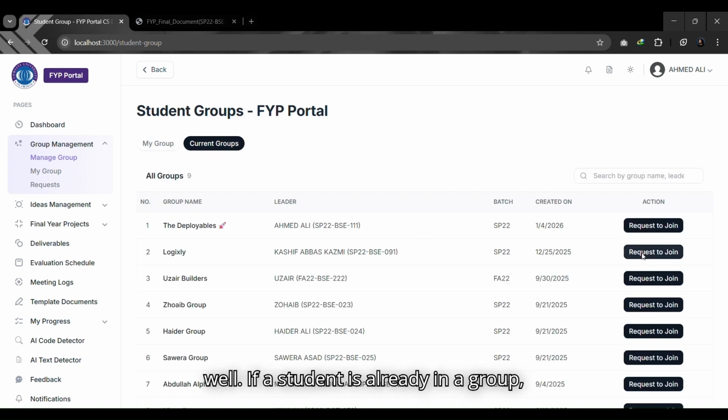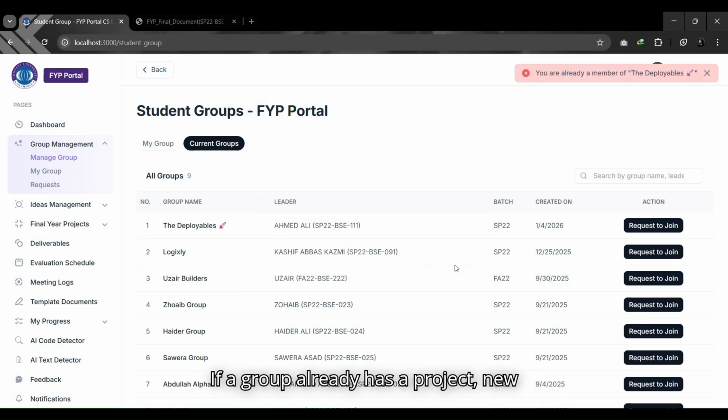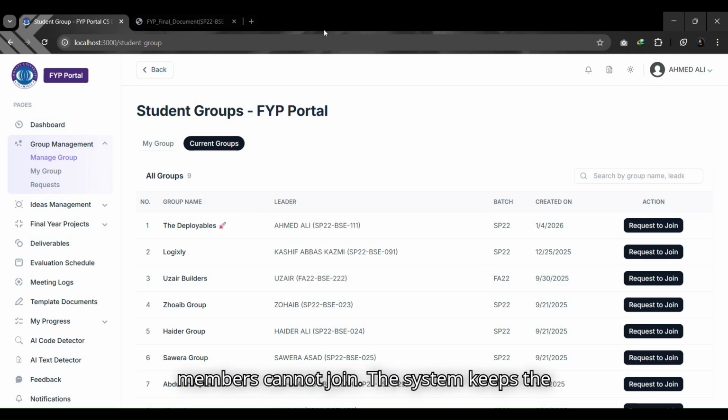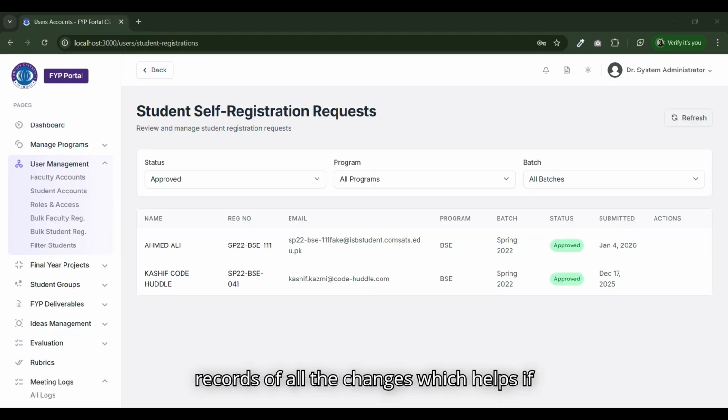If a student is already in a group, they cannot create or join another one. If a group already has a project, new members cannot join. The system keeps records of all the changes, which helps if there are any problems later.